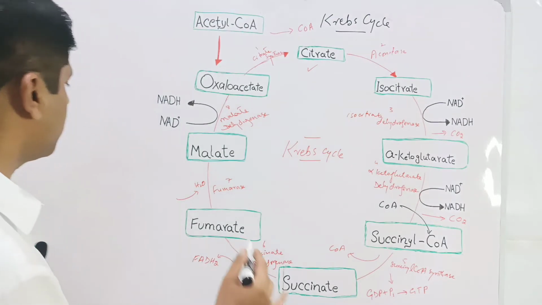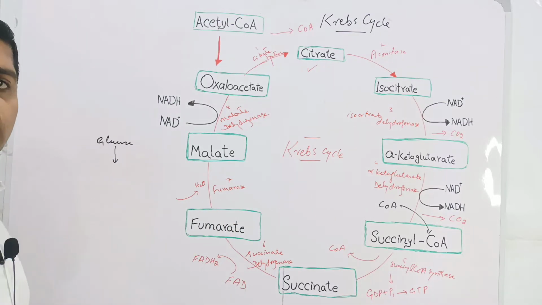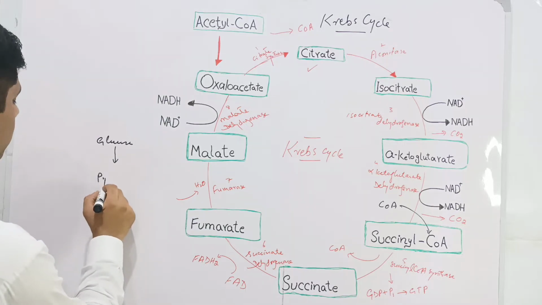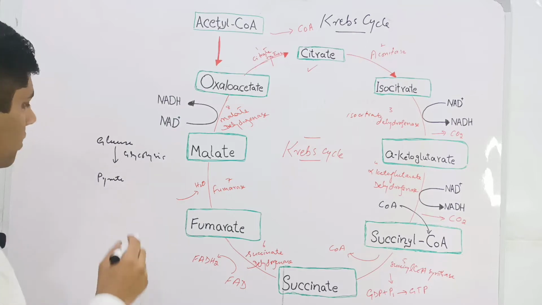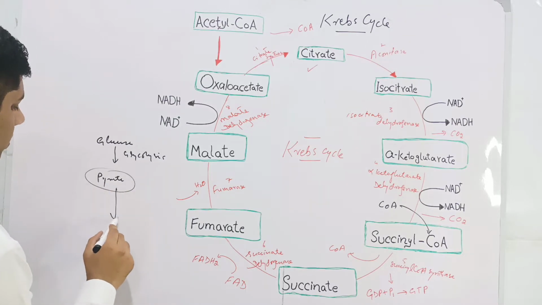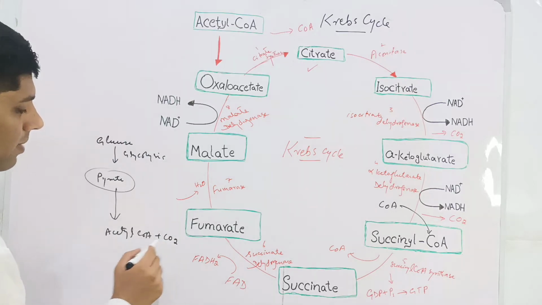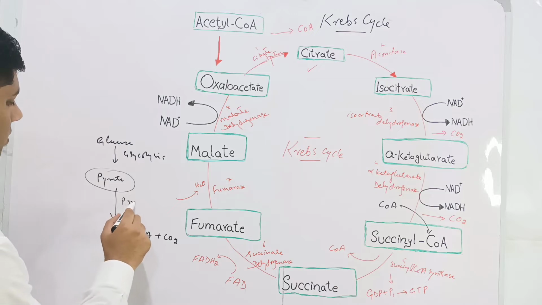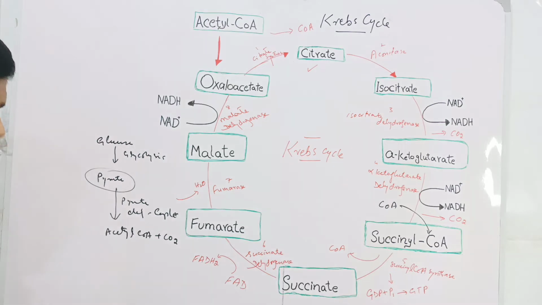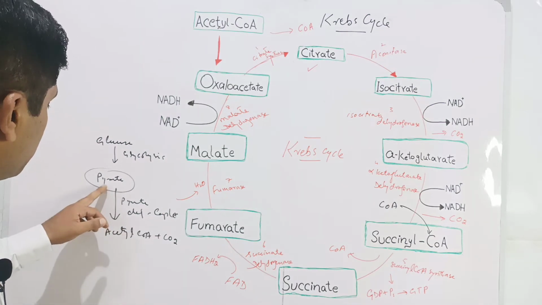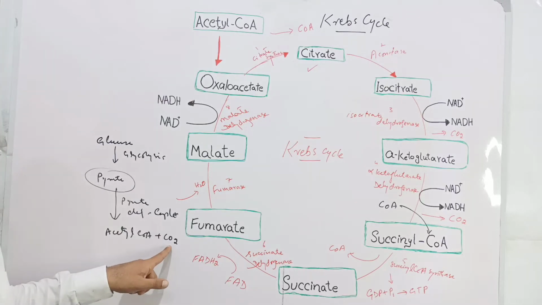As we know that the glucose molecule is converted into pyruvate by the glycolysis procedure. This pyruvate is then converted into acetyl coenzyme A, releasing the carbon dioxide molecule using pyruvate dehydrogenase complex enzyme. The pyruvate dehydrogenase complex enzyme is used to convert this pyruvate molecule into acetyl coenzyme A with the release of carbon dioxide molecule.